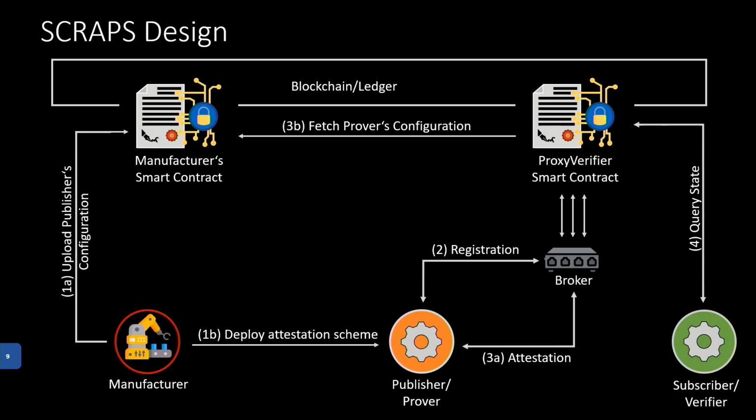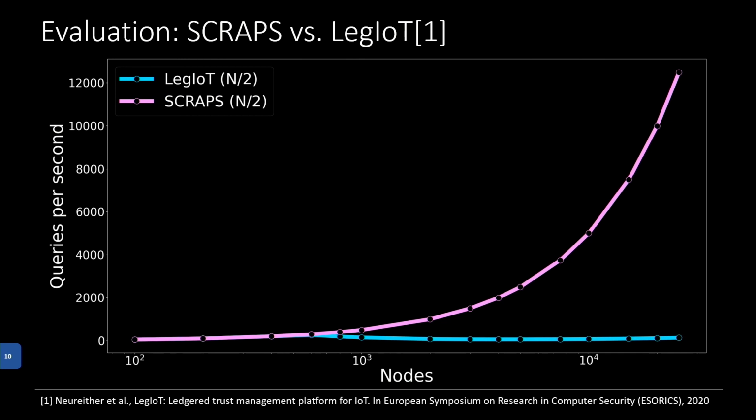To show the capabilities of SCRAPS, we have evaluated it against Legiot, to the best of our knowledge the only state-of-the-art many-prover and many-verifier attestation scheme with an open source implementation. The first evaluation we looked at analyzes the scalability of both systems. While during our testing SCRAPS did not show any limitations for up to 25,000 devices, Legiot already reached its peak at somewhere around 800 devices and couldn't scale any further.